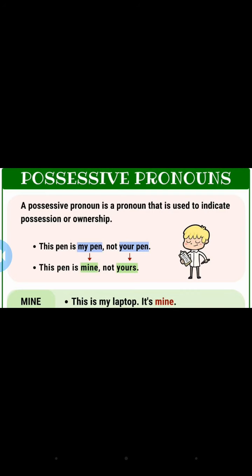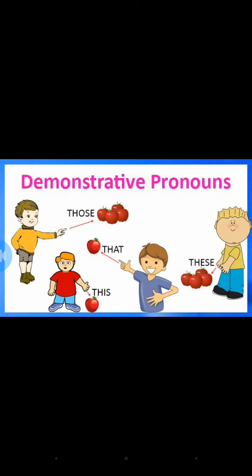Then the next one is demonstrative pronoun. I have already told you, a demonstrative pronoun is used to point out a specific person, place, thing or idea. For example, those, that, these, this. See here, in this picture apples are given, is it? So we are demonstrating that particular thing. So these are apples, those are apples.